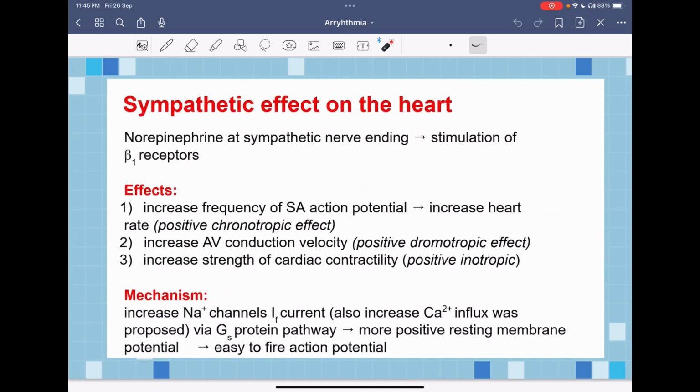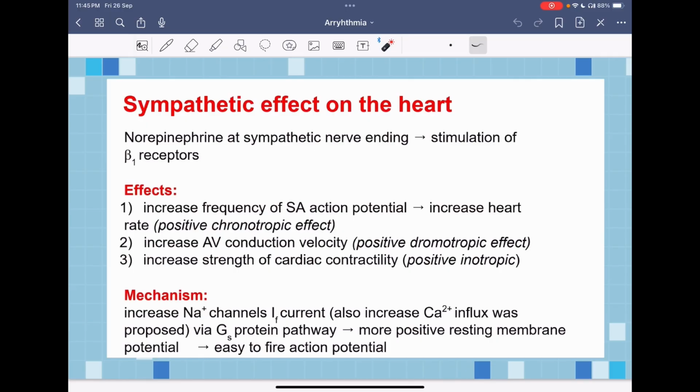What mainly controls and regulates the heart rate? Mainly the autonomic nervous system. As we know, the autonomic nervous system is divided into two parts: the sympathetic and the parasympathetic. The sympathetic nervous system is responsible for increasing the heart rate.